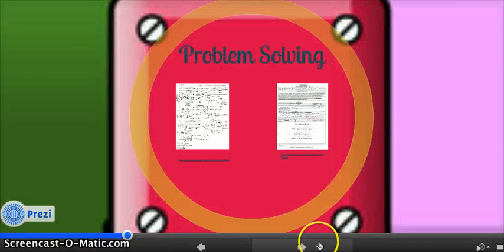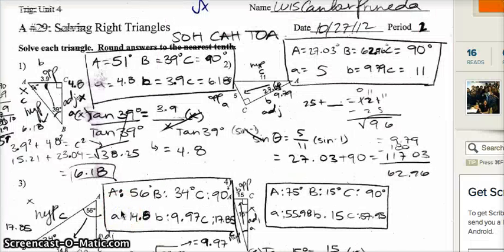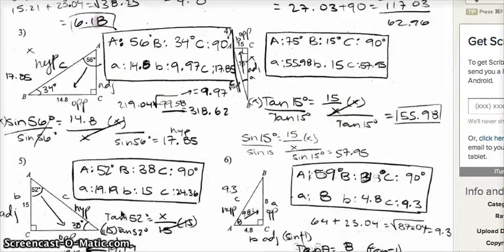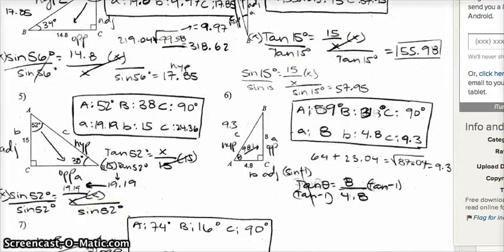Alright, so this next key cognitive strategy is problem solving. On my solving right triangles assignment, I needed to use basic math like multiplication and division and applied it to complex problems to find missing sides and angles. The use of multiple strategies on problems like these helped me better my problem solving skills. So here's my math assignment, and as you guys see, I used problem solving to find the missing sides and measurements of the triangles.